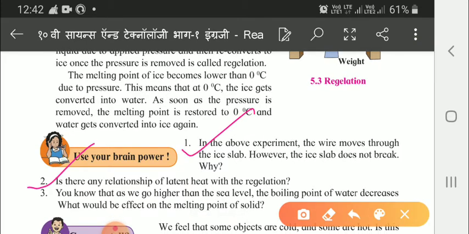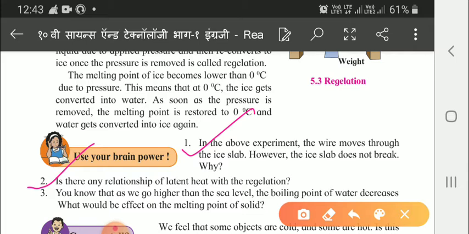See the second one. Is there any relationship of latent heat with regulation? Yes, because the amount of heat energy absorbed or released during a change of state is called latent heat.